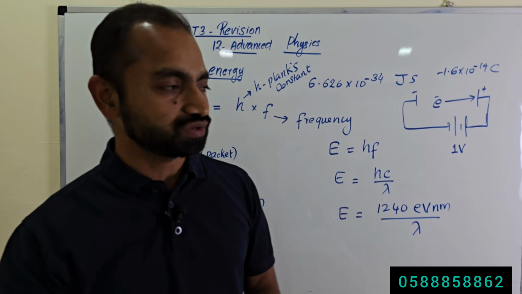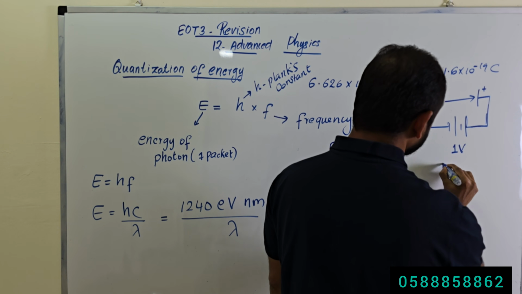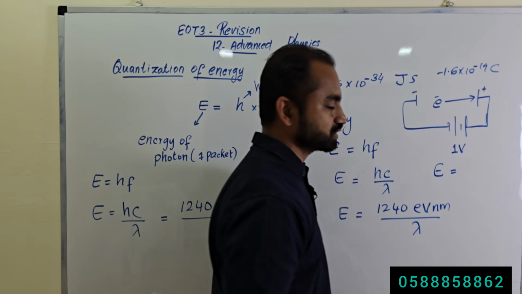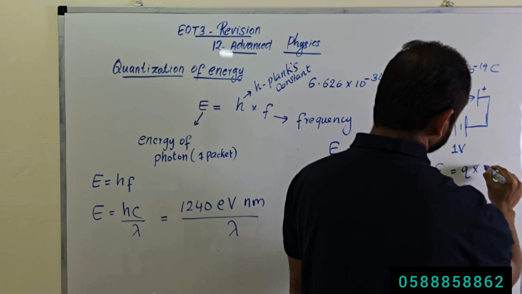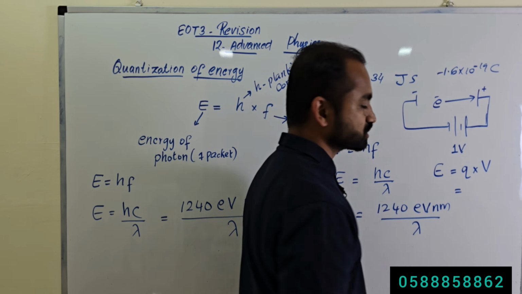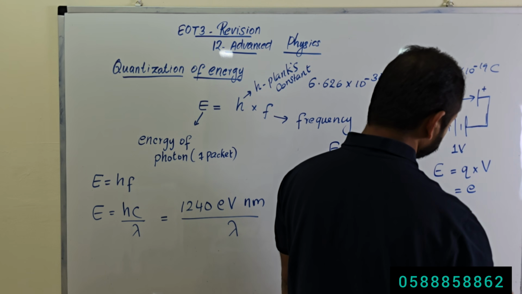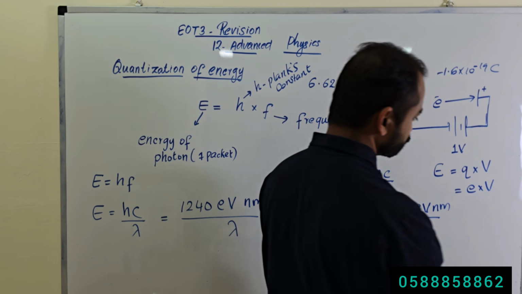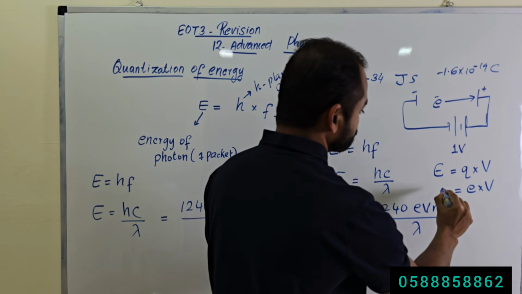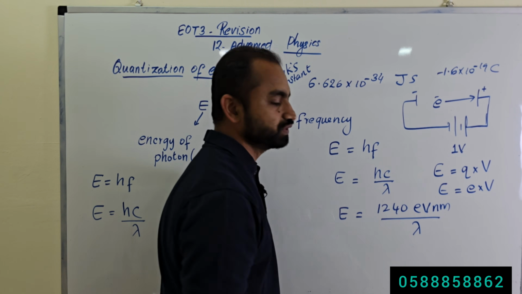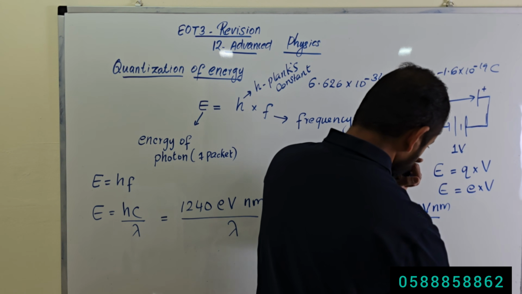How much kinetic energy? How do we calculate the energy gained by an electron? The energy of a charged particle is equal to the charge multiplied by the potential difference. The charge of the electron is e, so the energy gained by the electron is equal to e times V.